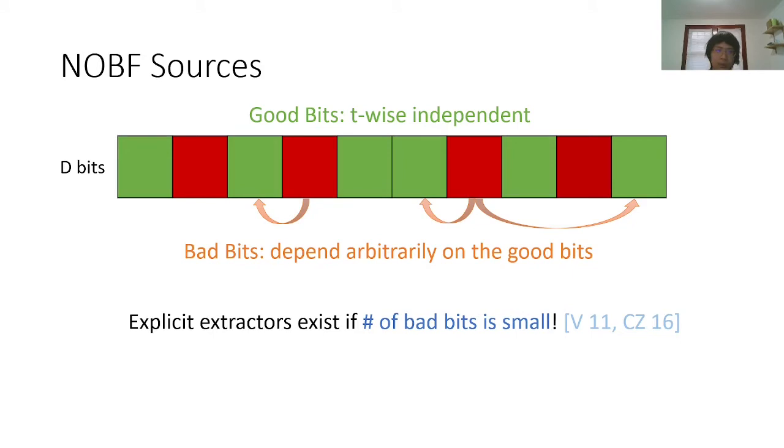An NOBF source is a source that has d bits, and we know that some of the bits are good and the others are bad. The good bits are guaranteed to be t-wise independent, where t-wise independent means if we look at any t bits, then they look uniform. And the bad bits can depend arbitrarily on the good bits. But it turns out that if the number of bad bits is small, and if the independence number of good bits t is large enough, then an explicit extractor exists. And for this work, you can think of t as a constant and the number of bad bits as d to the power 0.4.